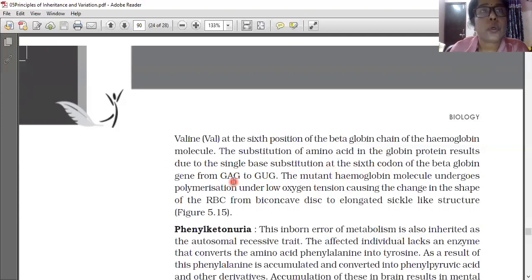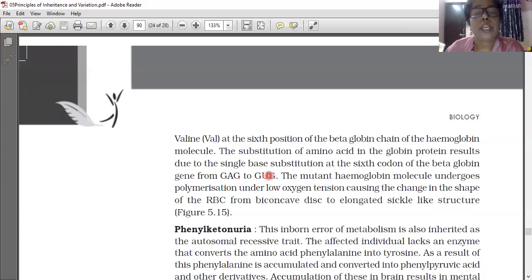But because of the genetic disorder, not a chromosomal one, now we are learning Mendelian disorder, this GAG is converted to GUG. Only one letter changed, and that is bringing a very serious effect in that person. Because of this GUG, what will happen? Instead of glutamic acid, valine is selected as the amino acid in the sixth position. Because of that silly mistake, we are thinking that four chains are there, thousands of amino acids are there, then what will happen if one amino acid is changed? That defect only causes this much serious effect in that person.